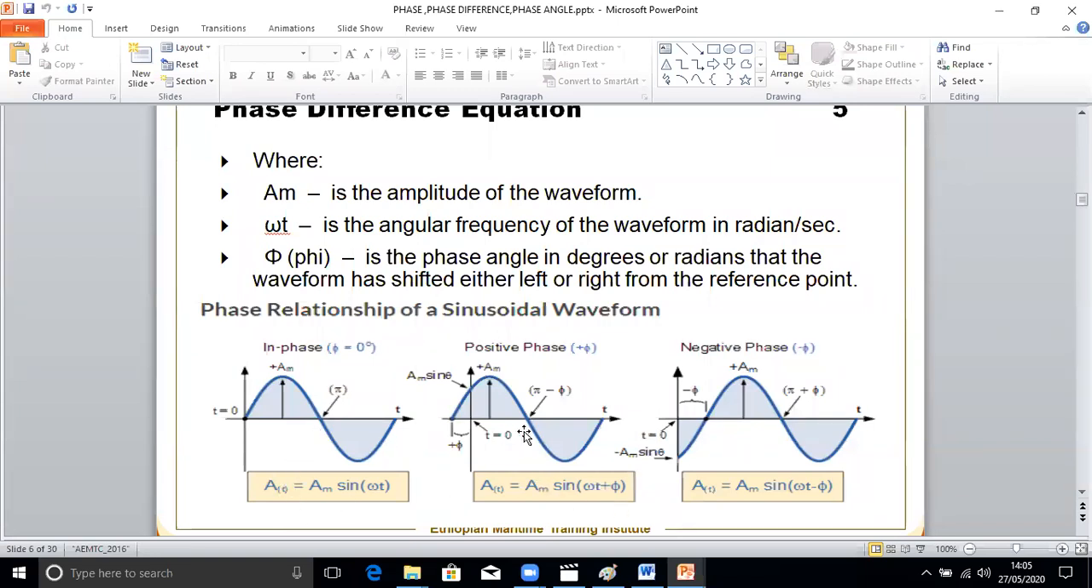Now look at this diagram, this and this. Here you can see the phi angle is positive, and here the phi angle is negative. So AM sine omega t is the peak value AM, omega is the angular frequency, and t is the time. Here you can see omega t plus phi because it is leading. Here it is lagging, so we say omega t minus phi. So negative phase, positive phase, in phase.